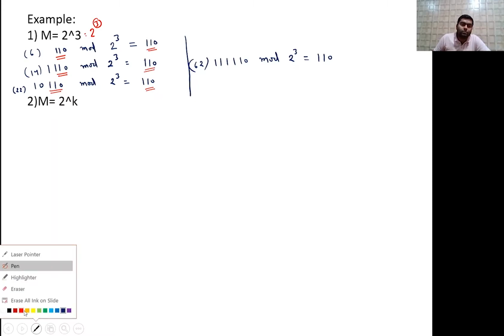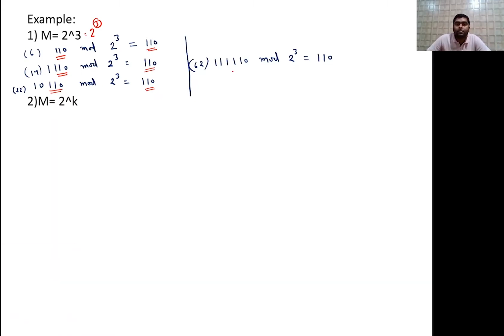So now observe in this also. So this also following the same pattern. What is the pattern? So pattern means last 3 bits is as it is coming as output. Why? Because it is 2 raised to the power 3. So in general we can say if m equals to 2 raised to the power k, okay, means m equals to 2 raised to the power k. So what will happen in this case?